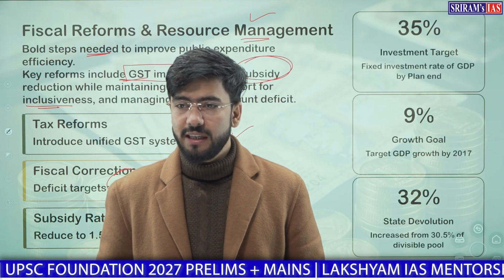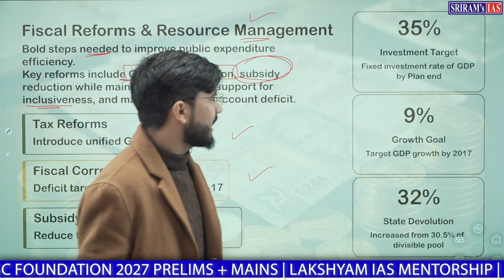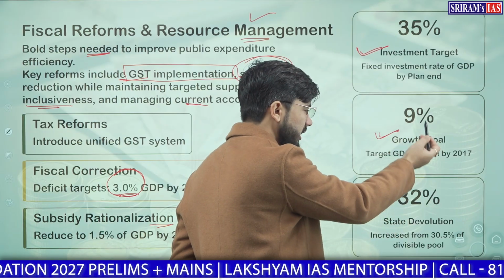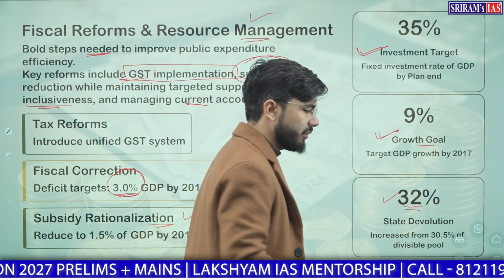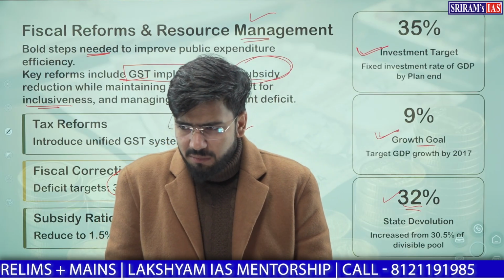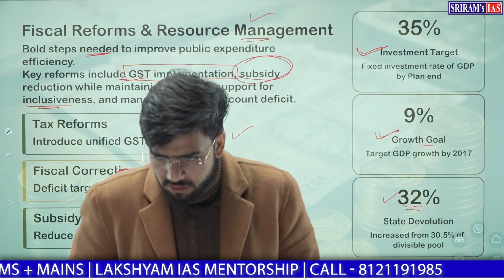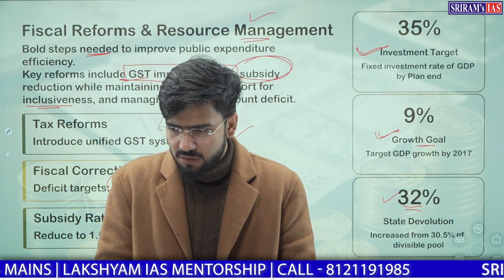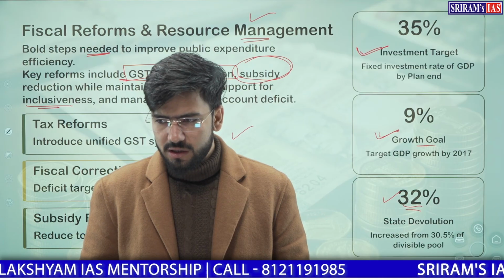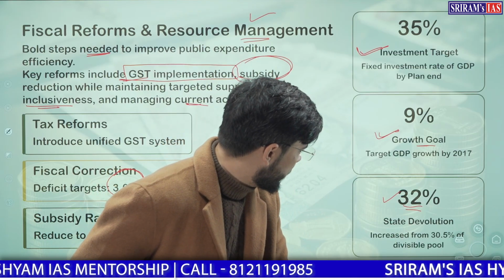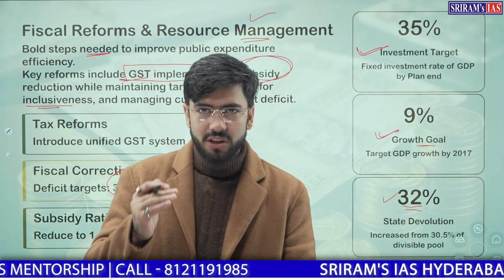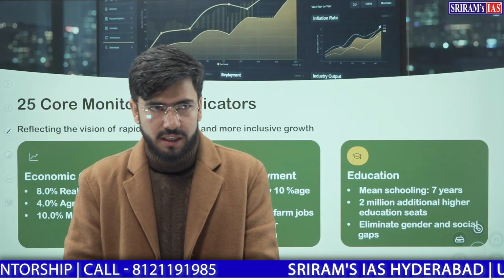Some more targets which were set, like 35% of investment target, 9% of real growth goal, the nominal growth, and 32% of state devolution, which was recommended, I believe, by the 13th Finance Commission. 32% state devolution, that is the total share of revenue from taxes. Out of that total share of revenue, 32% should be given to states.